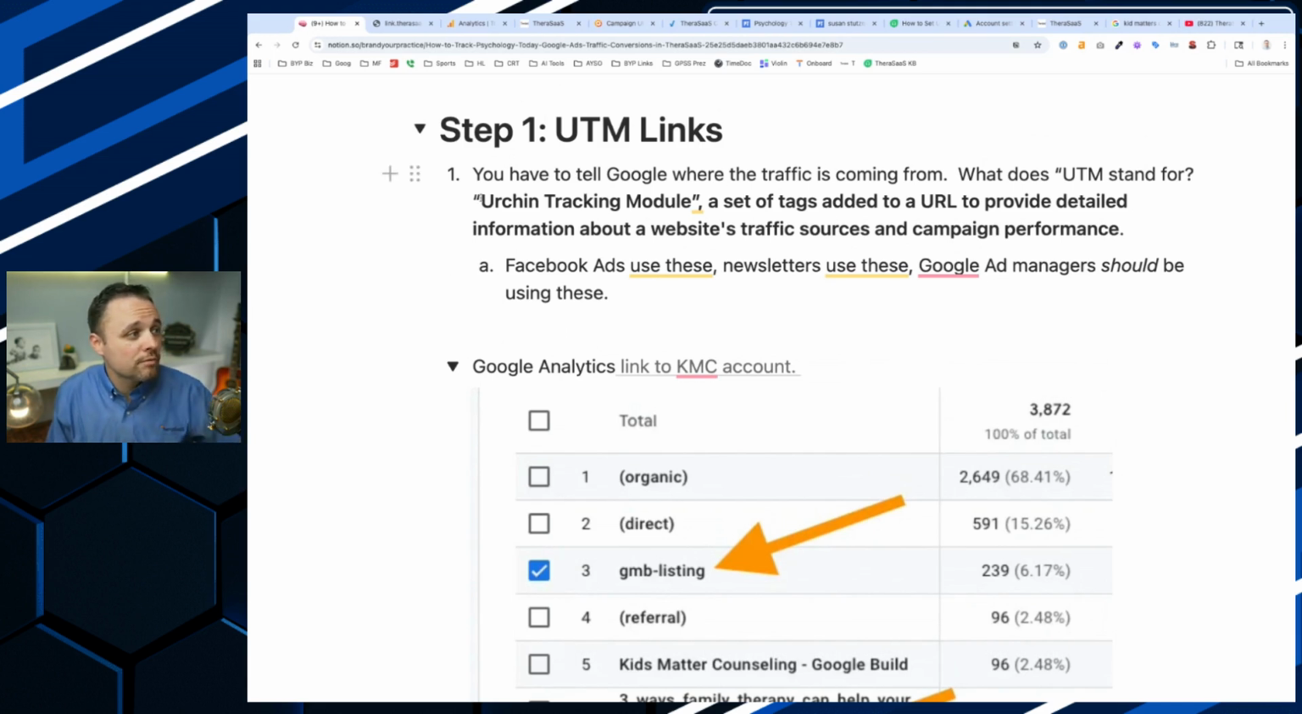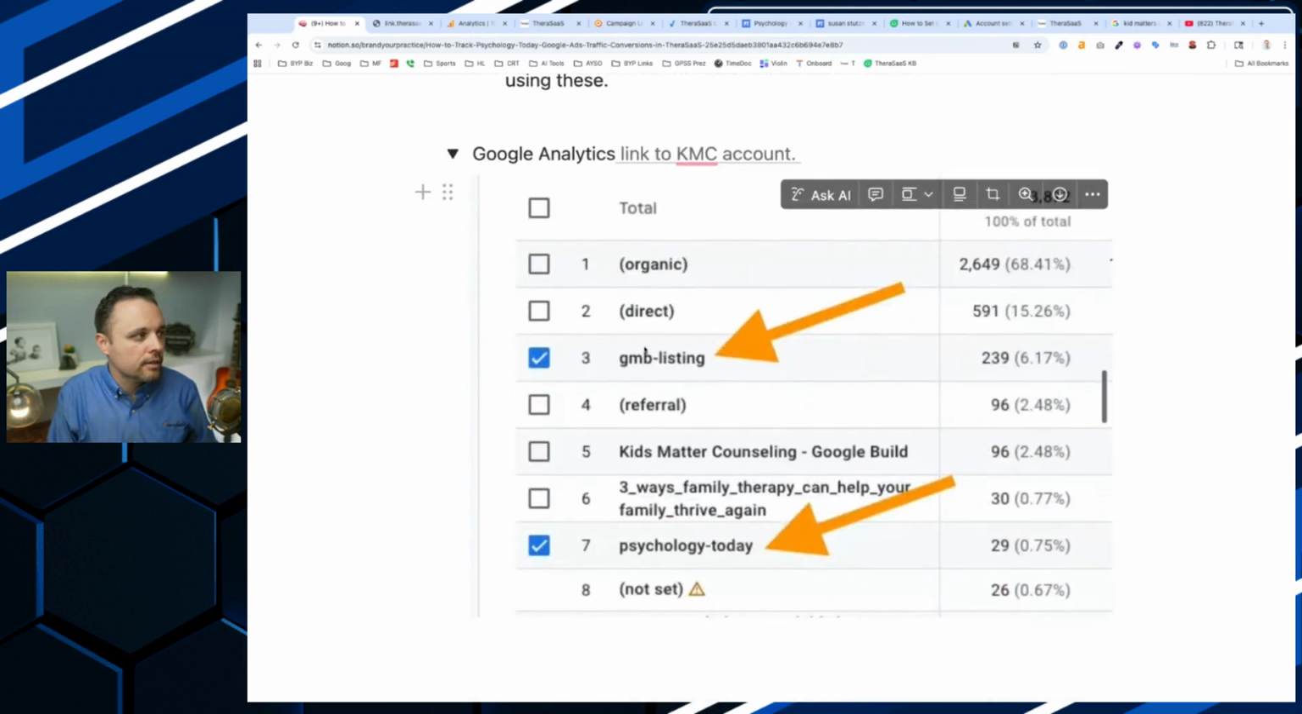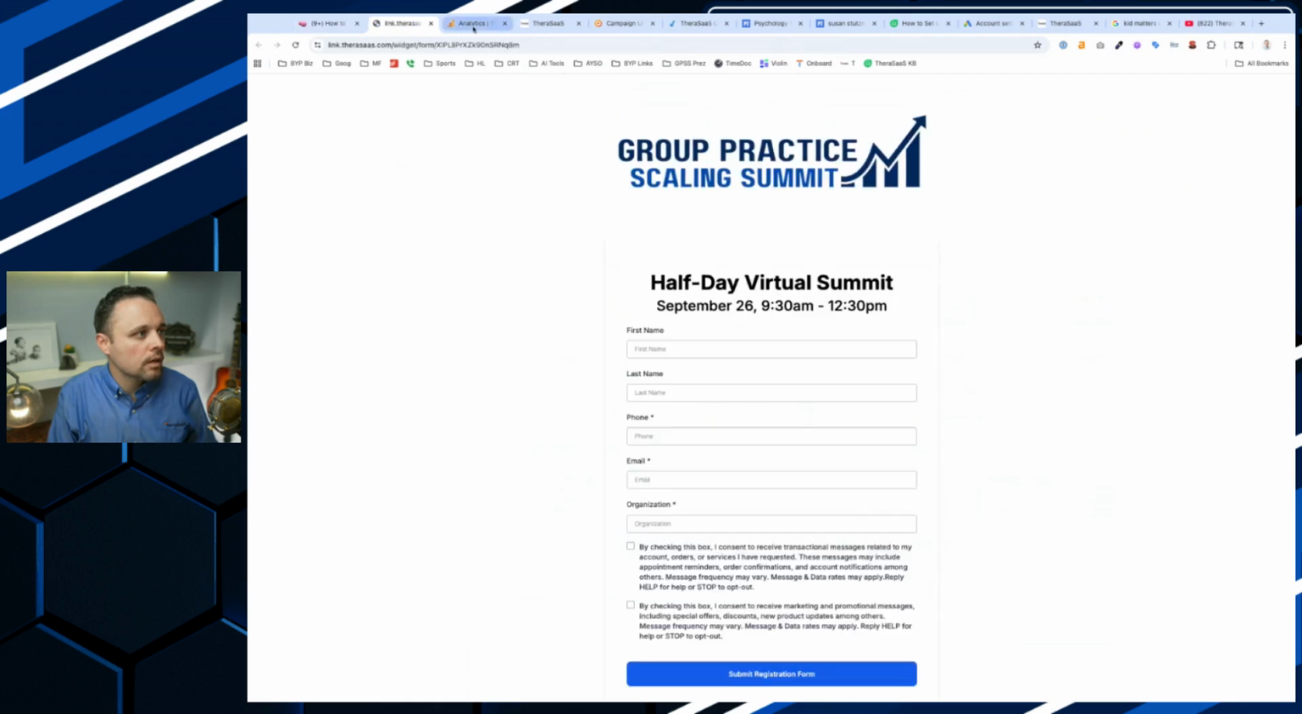But what does UTM stand for? Urchin Tracking Module. It's basically a set of tags added to a URL to provide detailed information about a website's traffic sources and campaign performance. Facebook ads use these, Google ads will use these, and newsletters too. If you click the button asking if you would like to track the links and clicks, it's going to add a UTM parameter to it. This is what it looks like inside your Google Analytics.